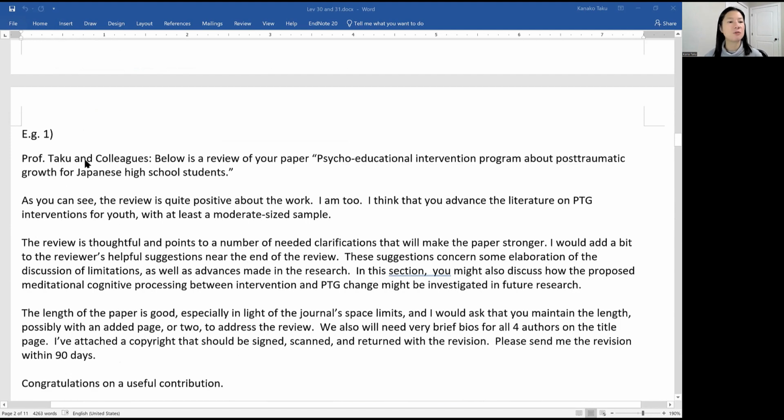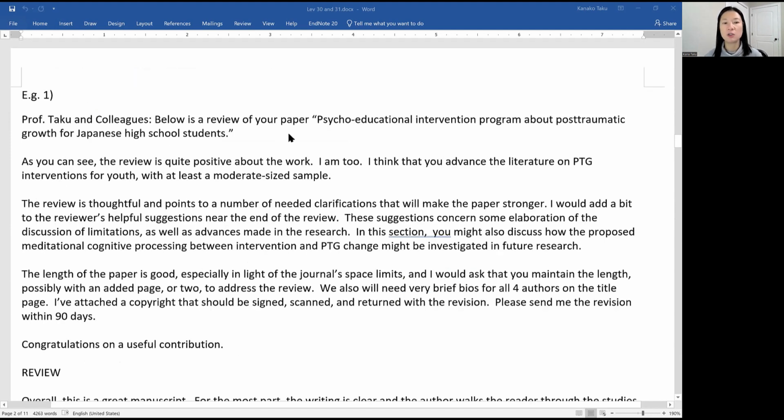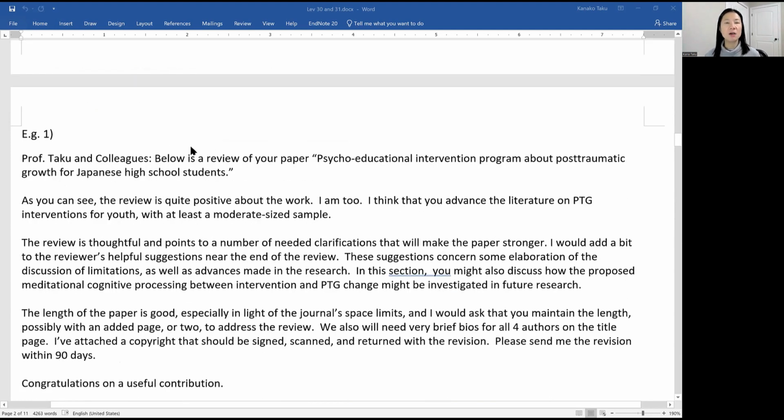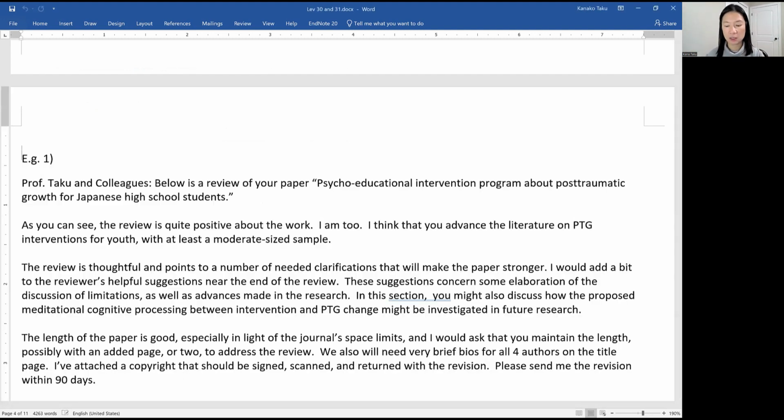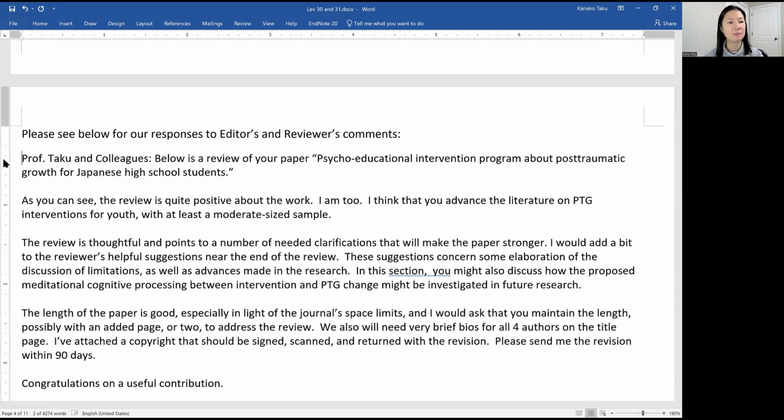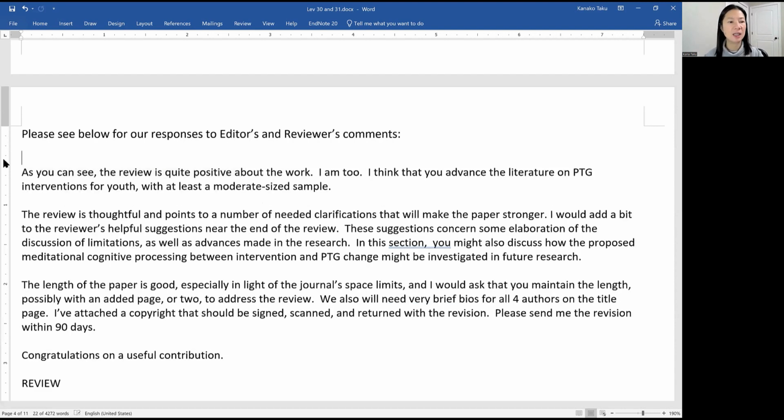So here's an example that I copied and pasted from the email. The email says, Professor Tak and colleagues, below is a review of your paper, and so on. So whenever I make the format, I'm going to add something here. Maybe you can say, please see below for our responses to editors' and reviewers' comments. I'm going to add a sentence like this, right? And then I usually just delete the overall greetings and everything.